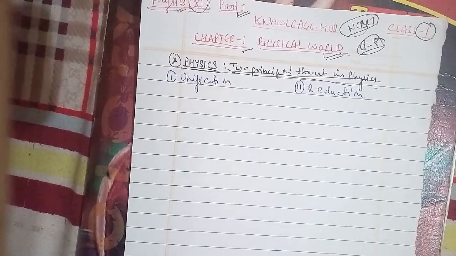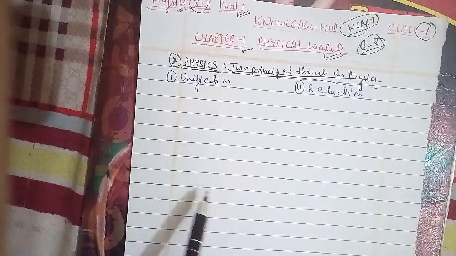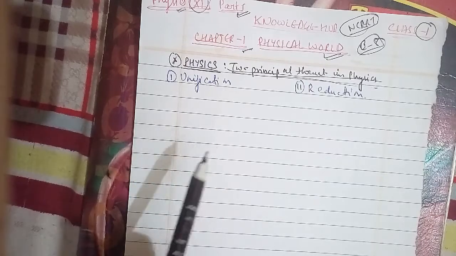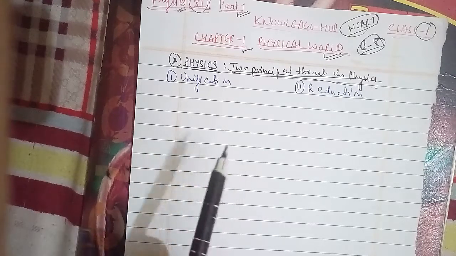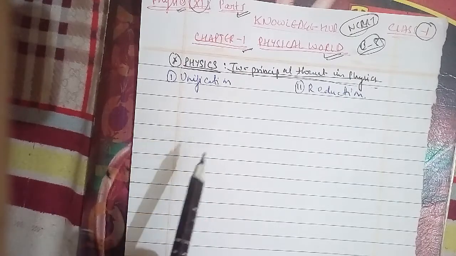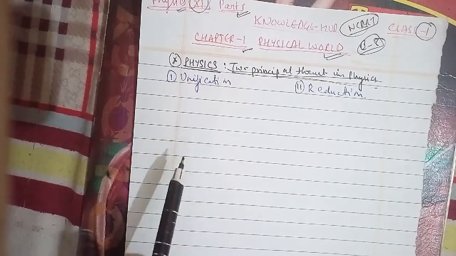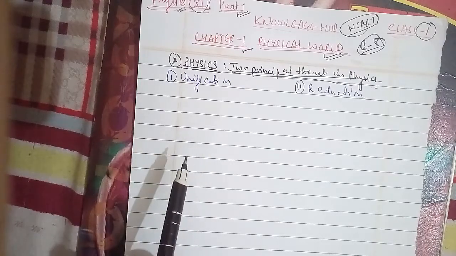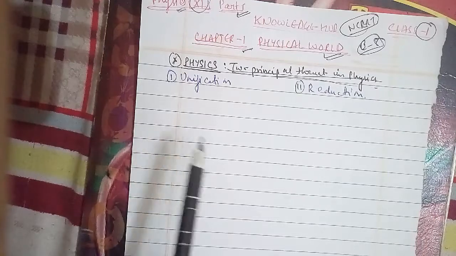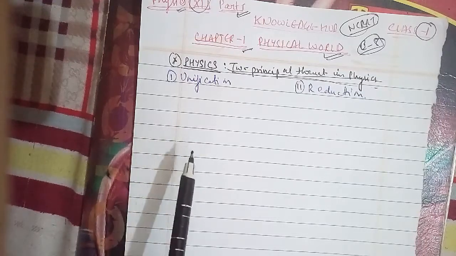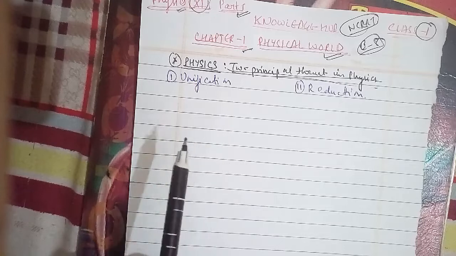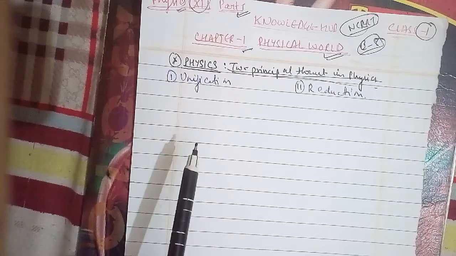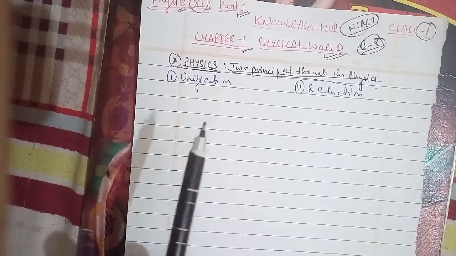In physics we attempt to explain diverse physical phenomena in terms of a few concepts and laws. The effort is to see the physical world as a manifestation of some universal laws in different domains and conditions. For example, the same law of gravitation, given by Newton, describes the fall of an apple to the ground, the motion of the moon around the earth, and the motion of the planets around the sun.